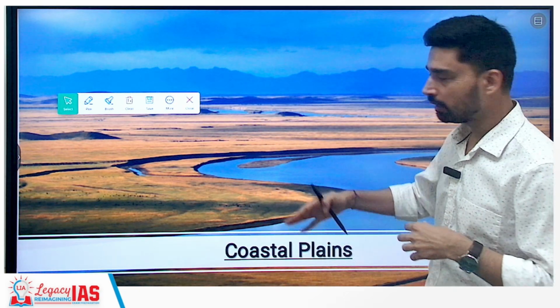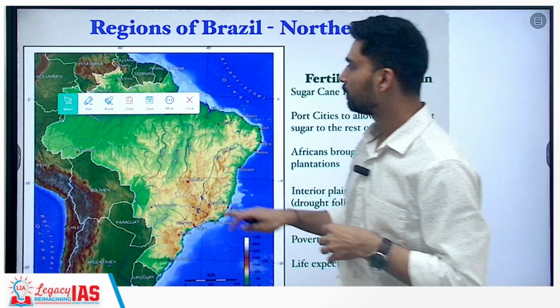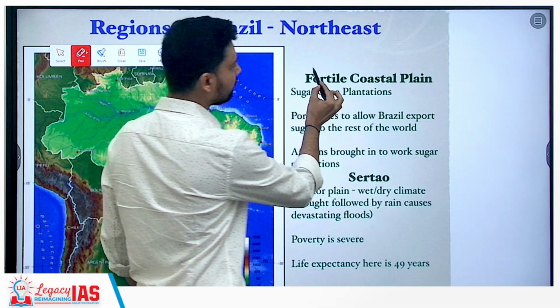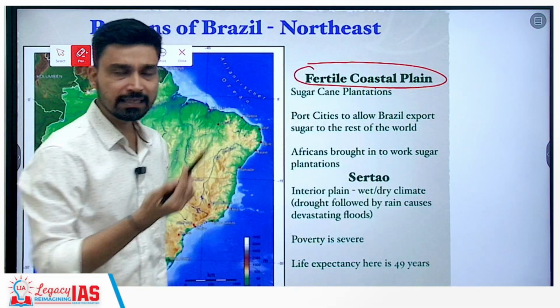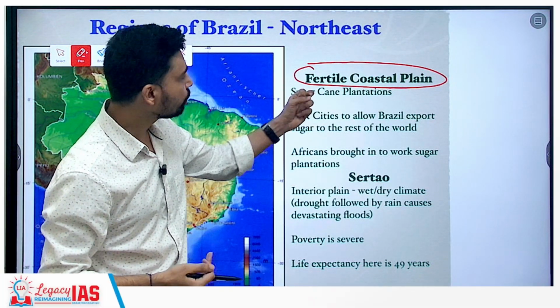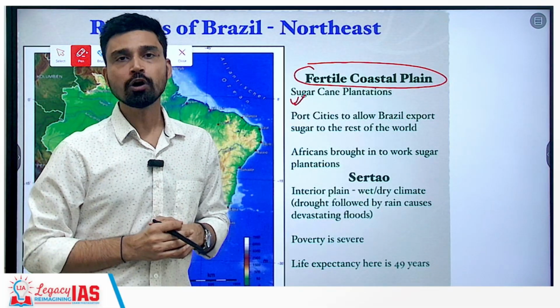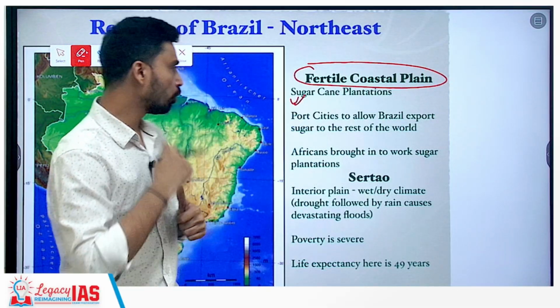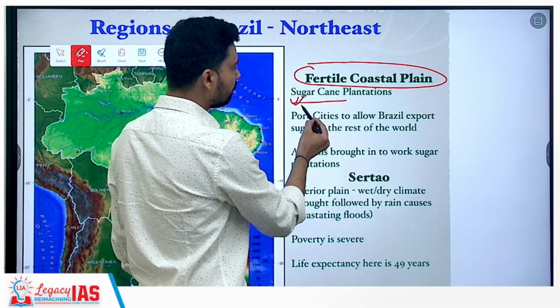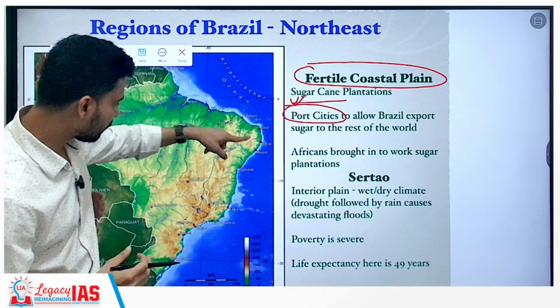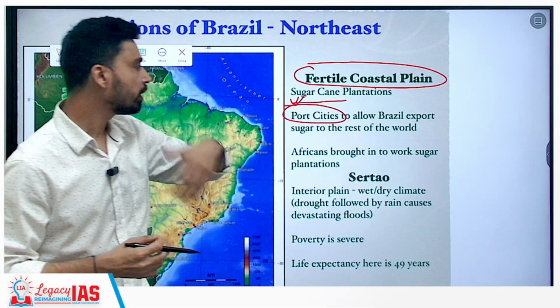Then if you look at the other important physical features of South America, we can classify it as a coastal plain. The coastal plains of South America are divided into two parts. First of all, it is the fertile coastal plains in Brazil. These fertile coastal plains, where a large amount of river water is supplied, are known for their sugarcane plantation. Even today, if you talk about sugar production, Brazil is the country with the highest volume of sugar production, followed by India. So sugarcane plantation, plus Brazil also is one of the major exporters of sugar across the world, and the port cities that you have here in the Brazilian coast allow Brazil to export sugar to the entire world.